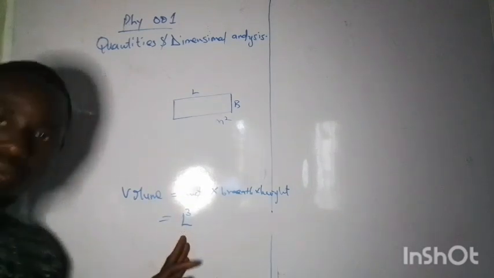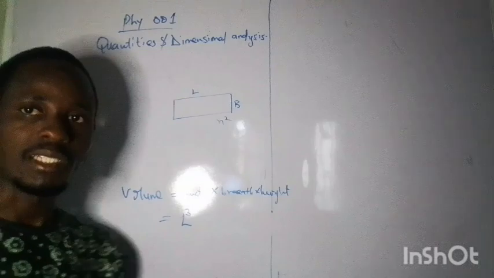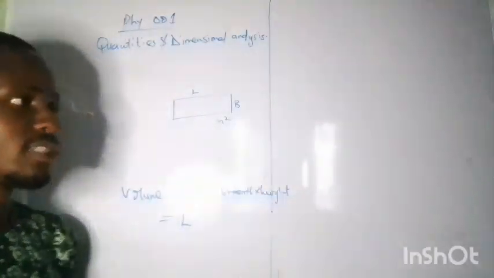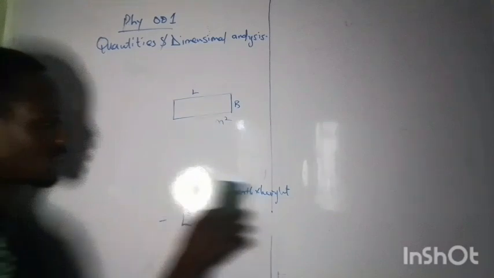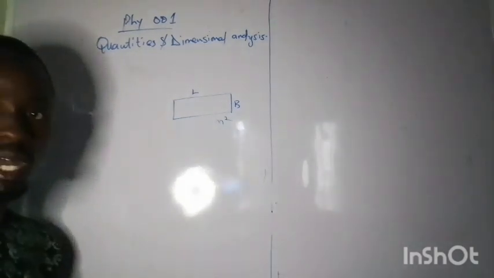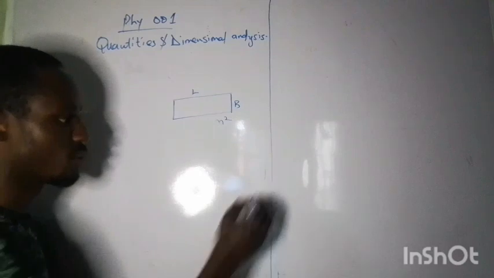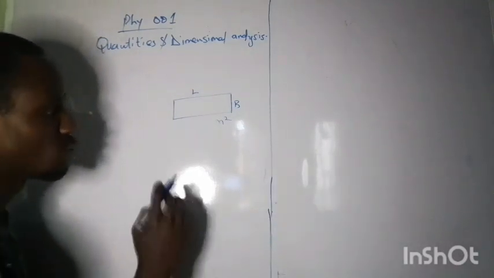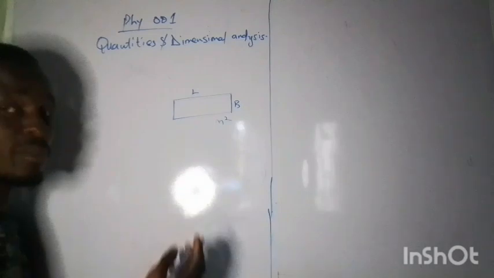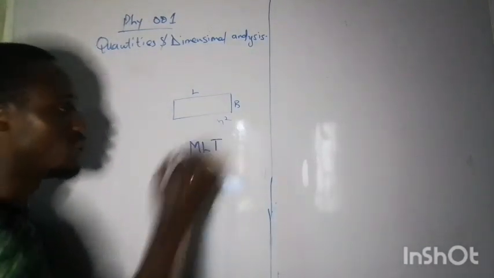So this is dimension. Now we have been talking about quantities where length is the component fundamental. Let's look at quantities that have mass or time in them, because all these are fundamental quantities. As JUPEB and IJMB students, you just need to understand how to write dimensions of quantities in terms of M, L, and T only.